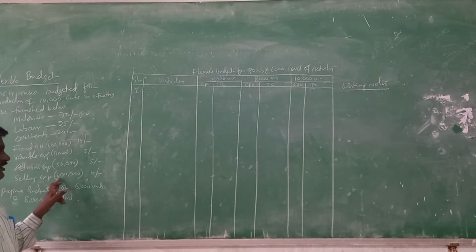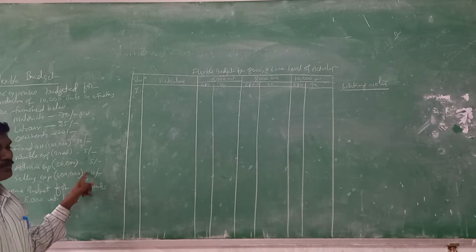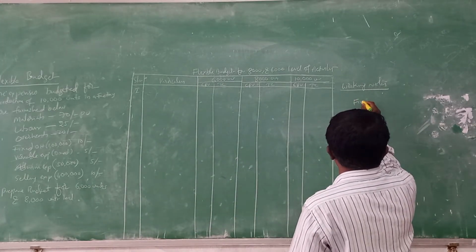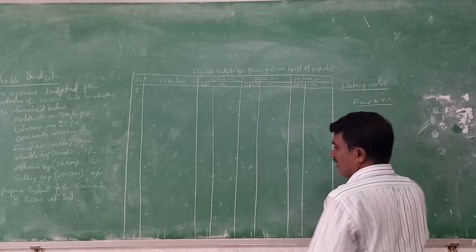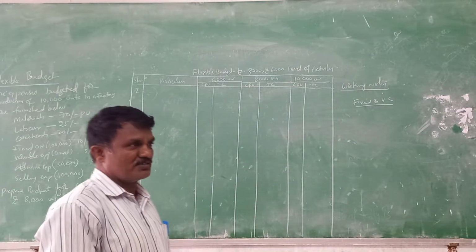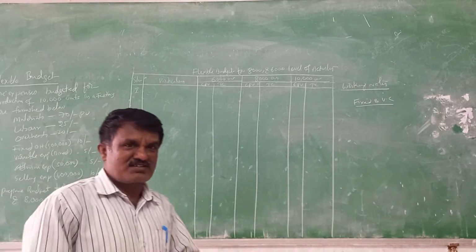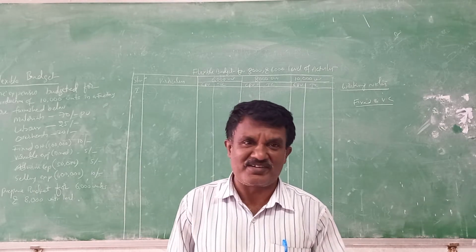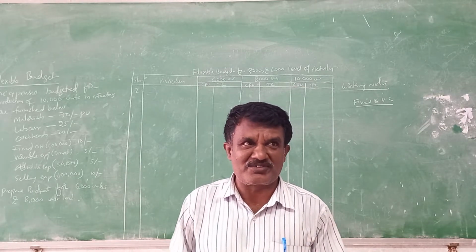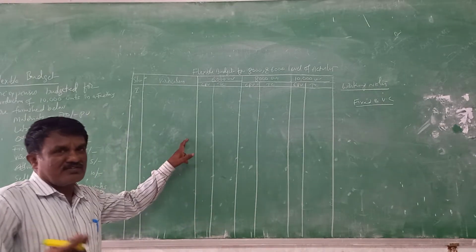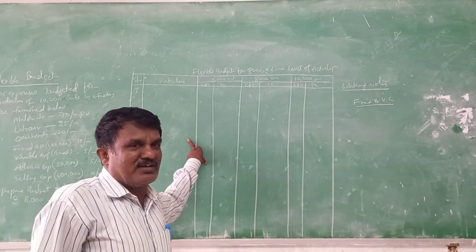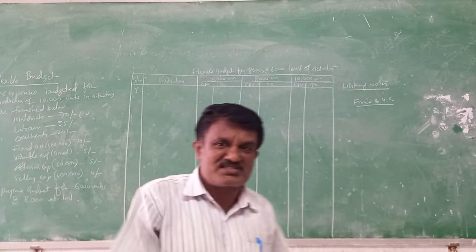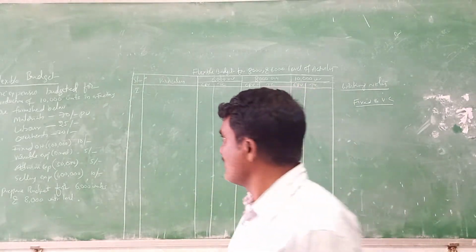Then again, I am taking here only fixed and variable cost. I am not taking the semi-variable cost. First of all, what is fixed cost and variable cost? Variable cost is the cost that will vary according to the level of production. If the level of operation is going to increase, the cost will vary, so we can say it is a variable cost. Fixed cost is the cost that will be constant whatever the level of activity is. That is known as a fixed cost.